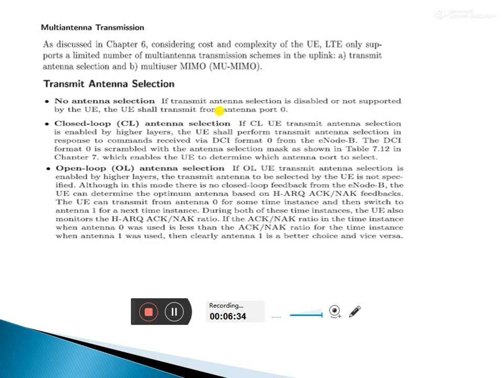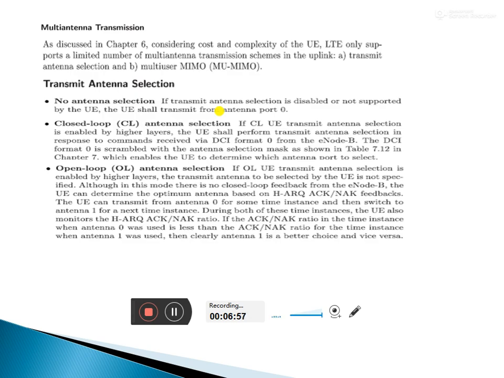First is transmit antenna selection. The second is multi-user MIMO, multiple input multiple output. So how do these work?